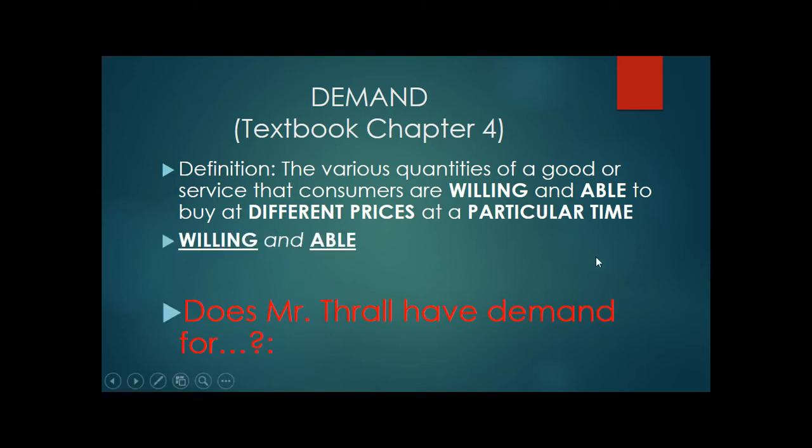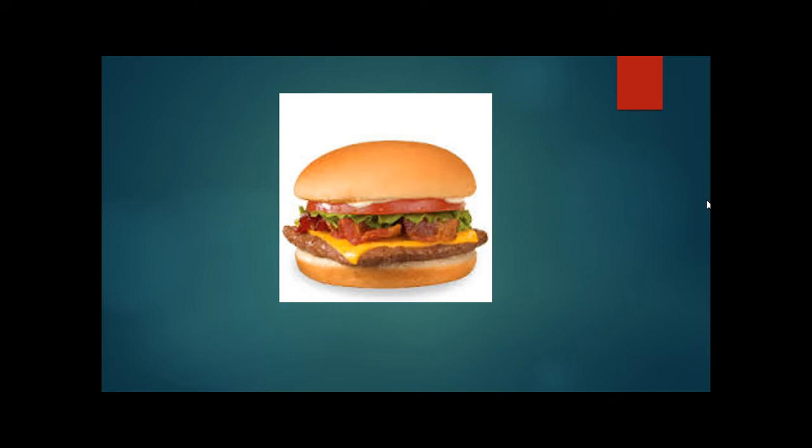Willing and able. Okay, so we're going to play, does Mr. Thrall have a demand for these things? The first thing is a Wendy's Junior Bacon Cheeseburger. Do I have a demand for that? Am I in the demand category for that? Well, with the small caveat that I don't usually have cheese on my burgers, the answer is yes. I am willing and able to buy this at a particular price, the price as it is set, which is, I think, less than $1 at this time. I'm hungry right now as I make this video. So yes, I would be part of the demand group for this.